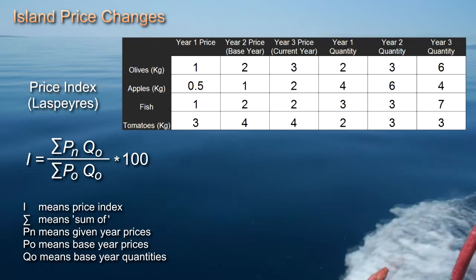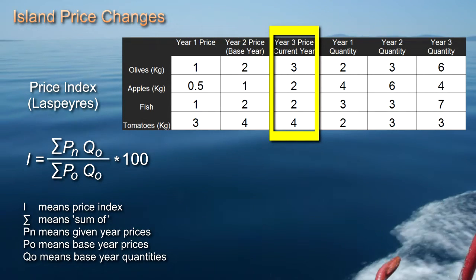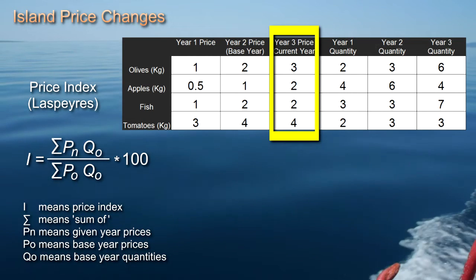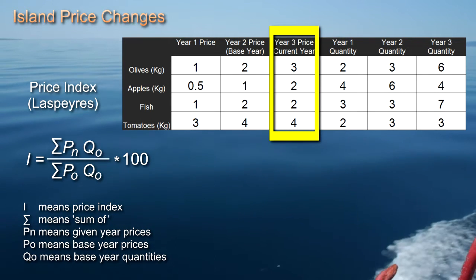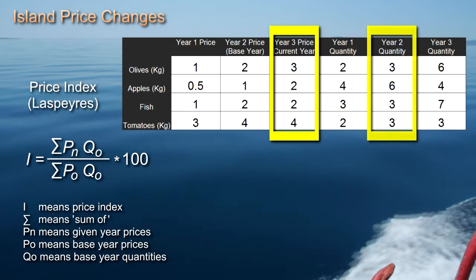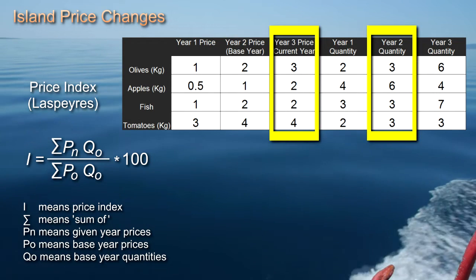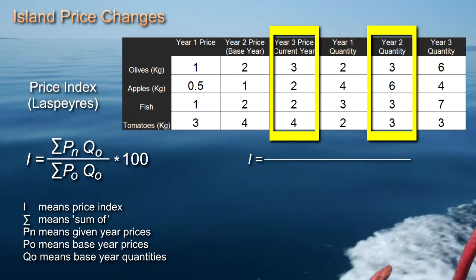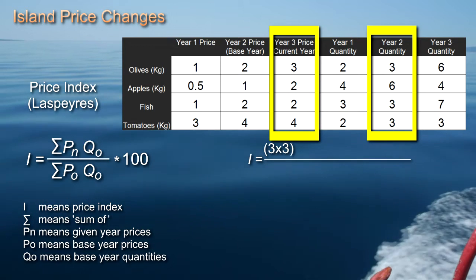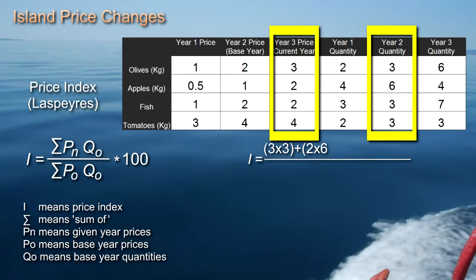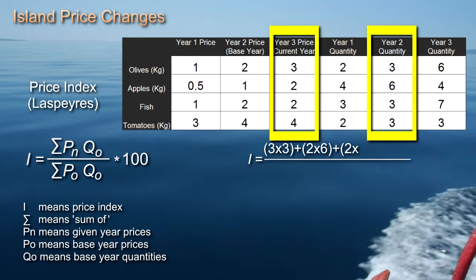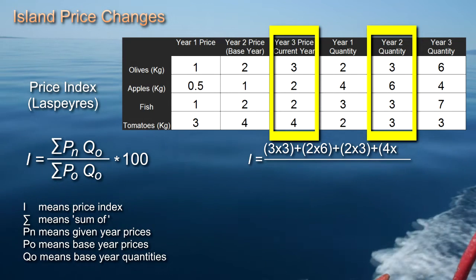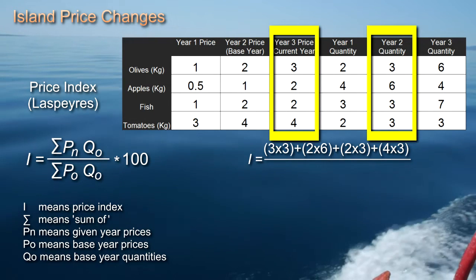We're using the year 3 prices of each commodity in turn, multiplying each one by the appropriate base year weights, the year 2 quantities. That's the top line. So I equals 3 times 3 plus 2 times 6 plus 2 times 3 plus 4 times 3.